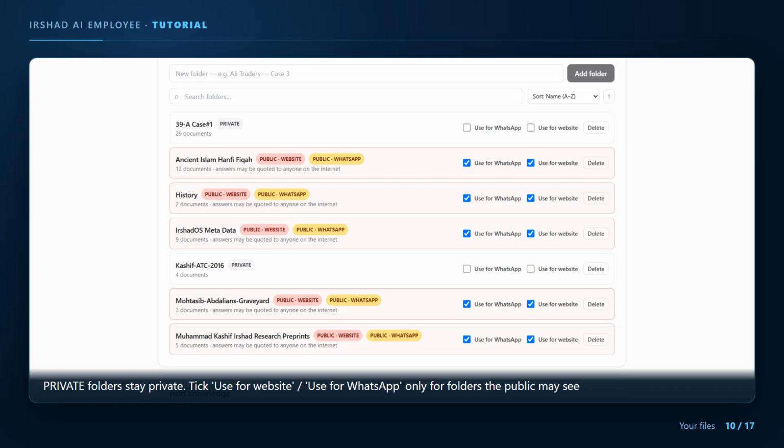So, Client Files, Private, always. A folder of general information about your practice, fees, office hours, what you handle. Publish that one, and let it answer the public for you.